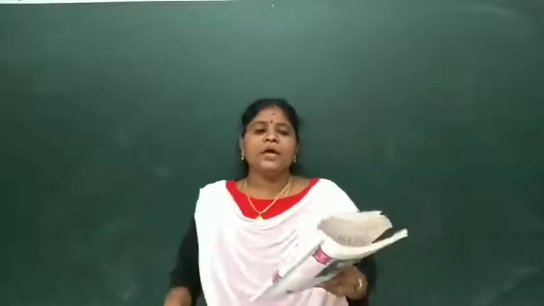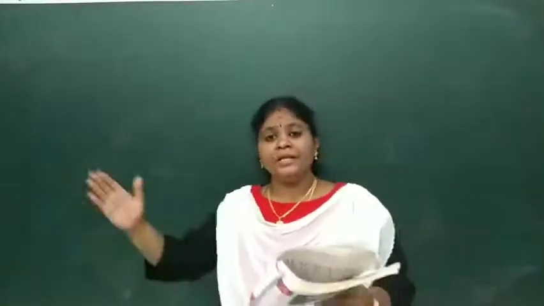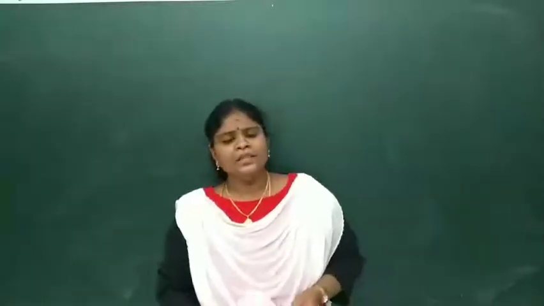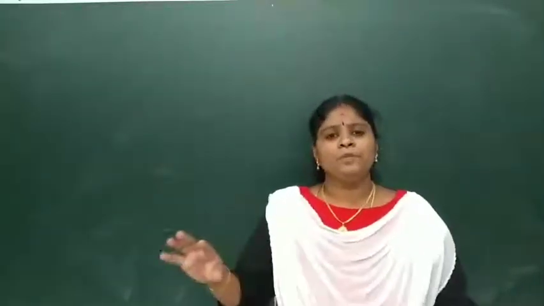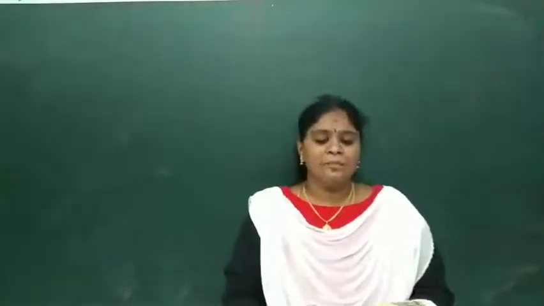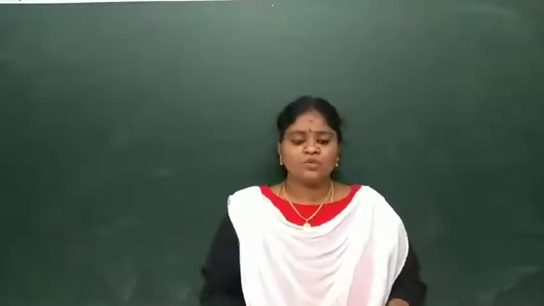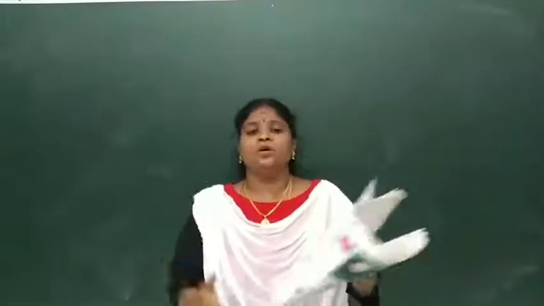Next, major decisions by the elected leaders. In most places, the elected leader is the person who takes the majority of the decisions. Is this correct or wrong, my dear students?